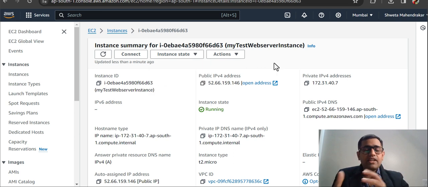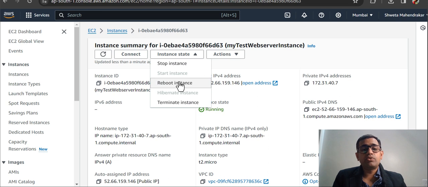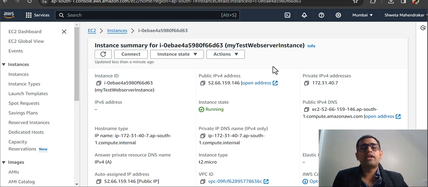Reboot is like restarting your EC2 instance. Like I told you, it is like a virtual machine within the cloud. They have provided options to hibernate, stop, reboot, or terminate the instance. Terminating is completely shutting it down and freeing up the space so that someone else can use it.